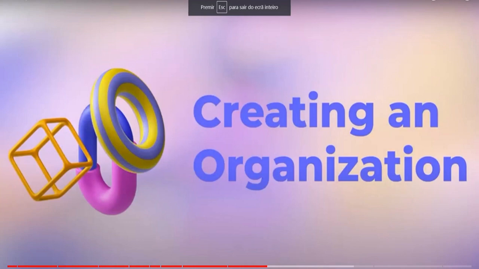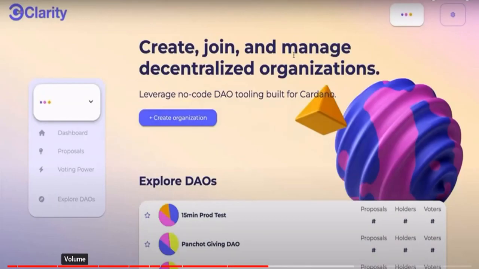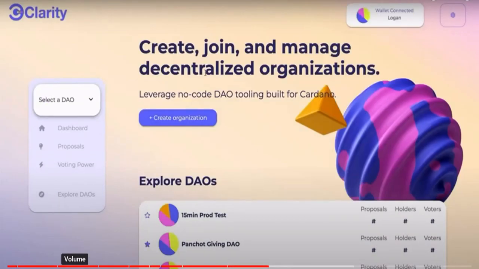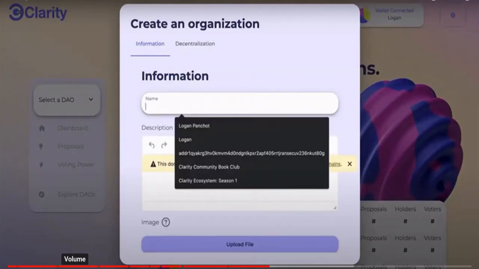So we have the create organization. You connect your wallet, and then the platform is able to see the governance tokens you have. You can add organization to create your own organization. You put the name and the description.